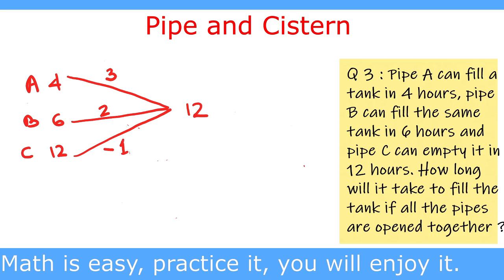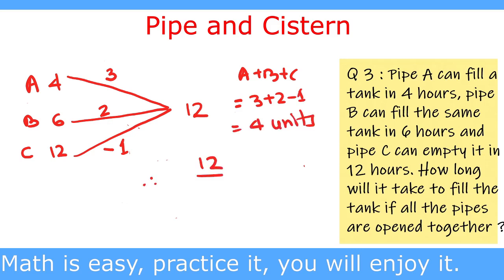Now A and B together can fill 3 plus 2, 5 parts, and C empties 1 part. So 5 minus 1, 4 parts are filled every hour. So A plus B plus C is equal to 3 plus 2 minus 1, equal to 4 units. Therefore 12 units can be filled in 12 divided by 4, equal to 3 hours. This way we can solve it by the LCM method, which is the shortcut method to solve the question.